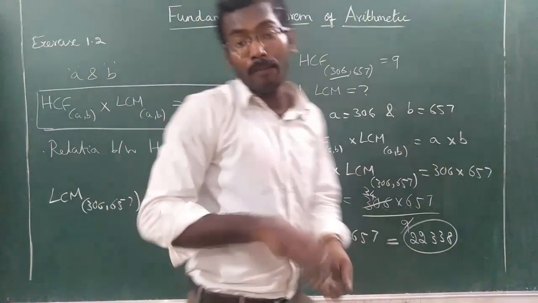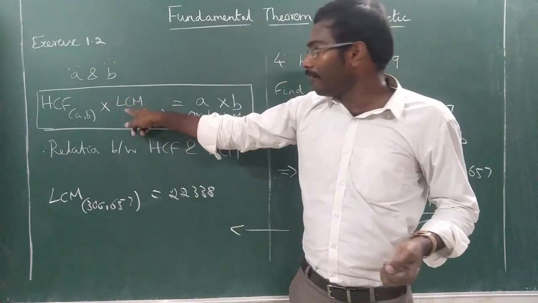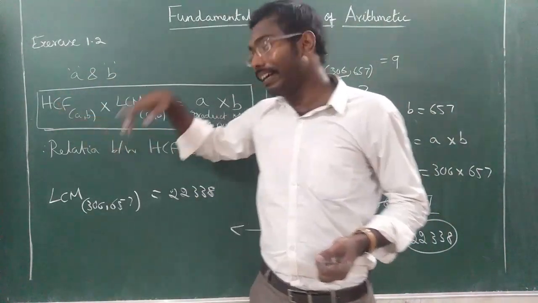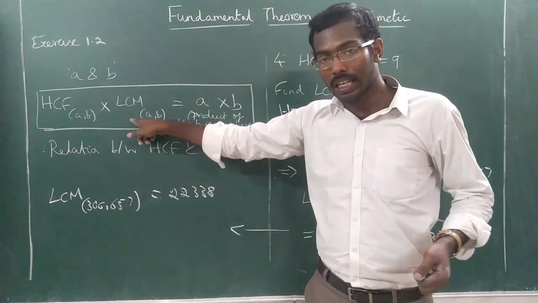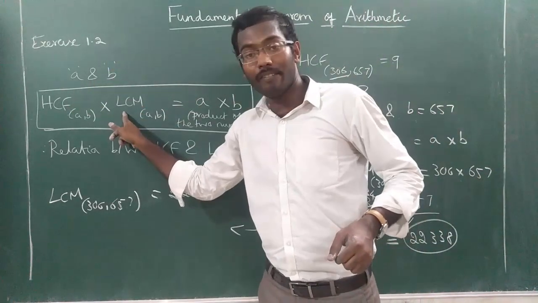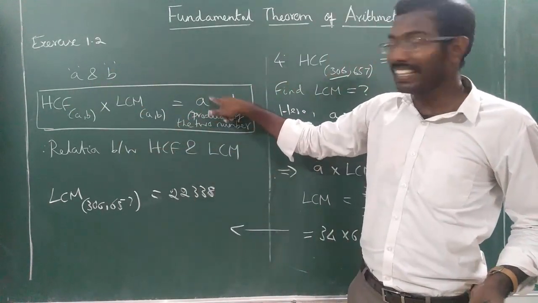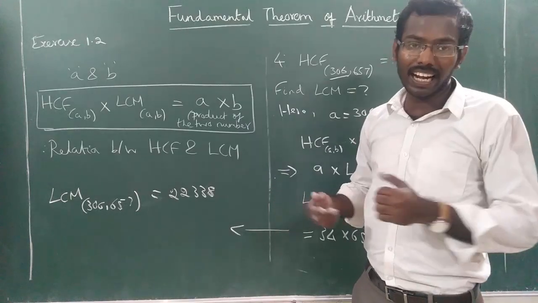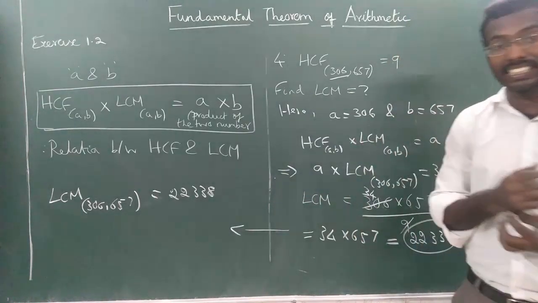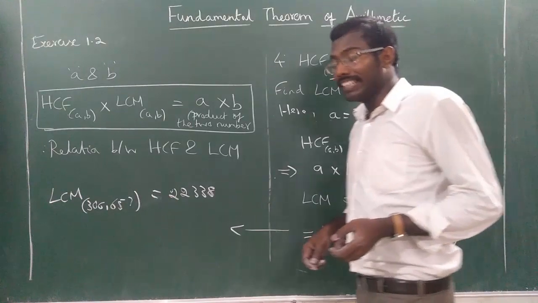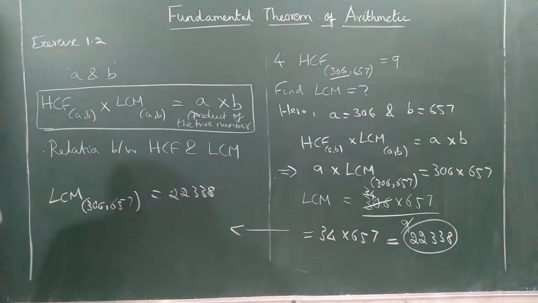Study this formula. They can either give the LCM and ask HCF, or they may give the HCF and ask LCM, or they may give both HCF and LCM. They may ask you to find either A or B. Is it clear? Okay. So we have solved 3 sums. I think that's enough for today's class. We will end the class.